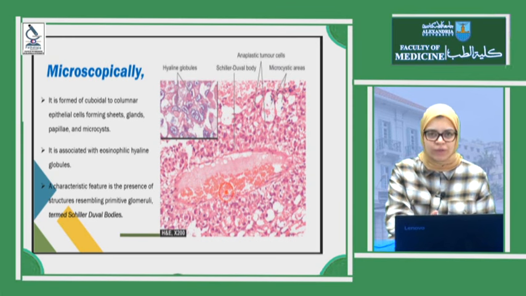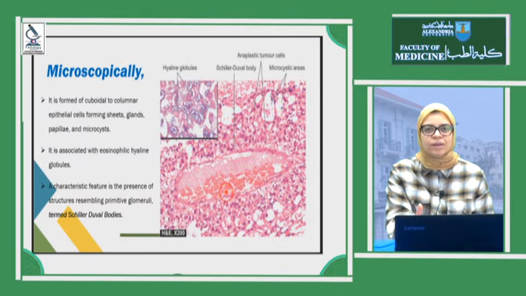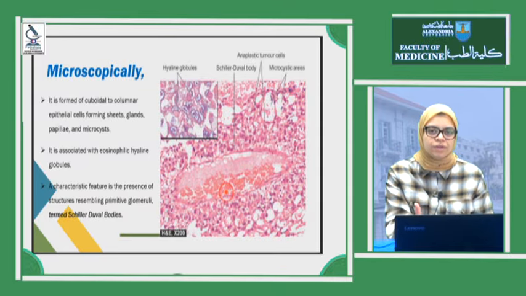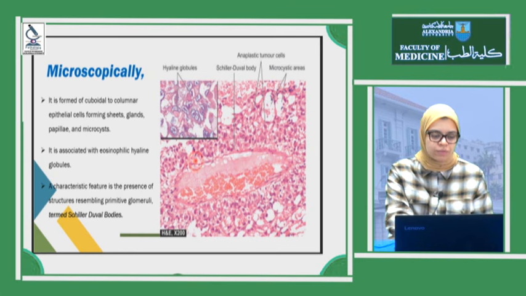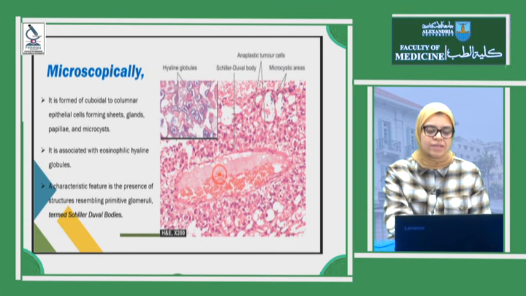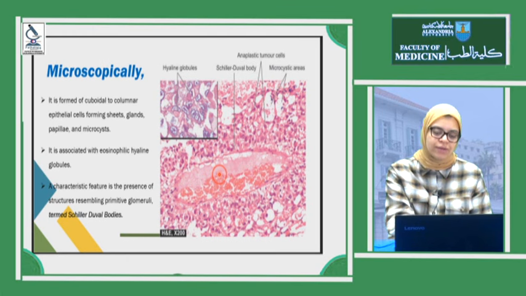What are Schiller-Duval bodies? It's a characteristic structure resembling the glomeruli. You know the glomerulus of the kidney. It's a structure resembling this structure, with a cystic structure with hemorrhagic content, lined by these anaplastic tumor cells. So the presence of a structure resembling a glomerulus, a Schiller-Duval body, is a characteristic feature of yolk sac tumor.